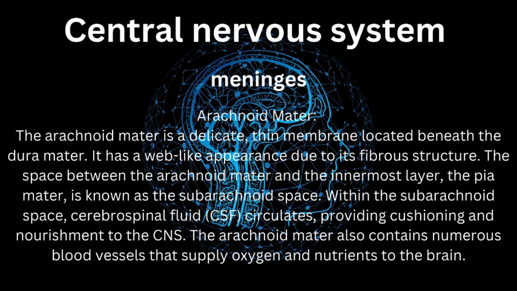Second, arachnoid mater. The arachnoid mater is a delicate, thin membrane located beneath the dura mater. It has a web-like appearance due to its fibrous structure. The space between the arachnoid mater and the innermost layer, the pia mater, is known as the subarachnoid space. Within the subarachnoid space, cerebrospinal fluid, CSF, circulates, providing cushioning and nourishment to the CNS. The arachnoid mater also contains numerous blood vessels that supply oxygen and nutrients to the brain.